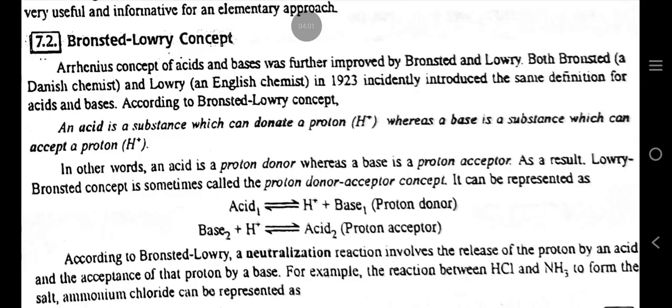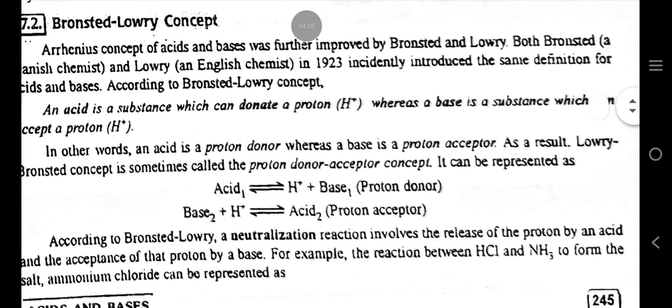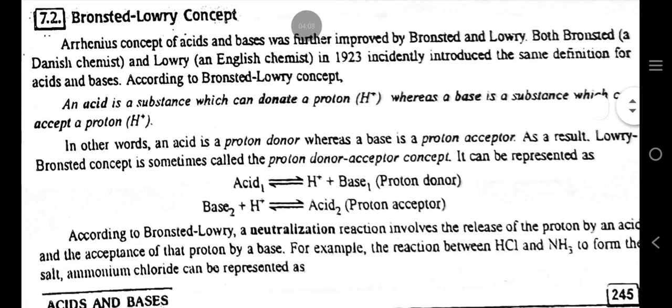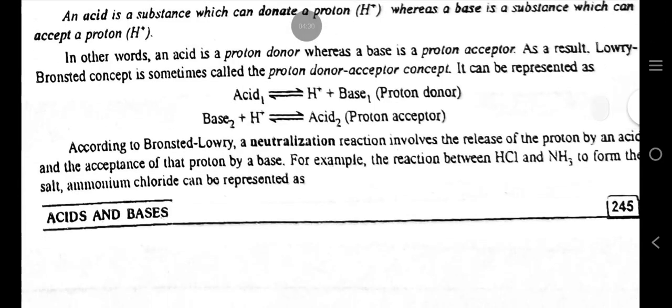Bronsted-Lowry concept. Arrhenius' concept of acids and bases was further improved by Bronsted and Lowry. Both Bronsted, a Danish chemist, and Lowry, an English chemist, in 1923 incidentally introduced the same definition for acids and bases. According to Bronsted-Lowry concept, an acid is a substance which can donate a proton, whereas a base is a substance which can accept a proton. In other words, an acid is a proton donor, whereas a base is a proton acceptor.